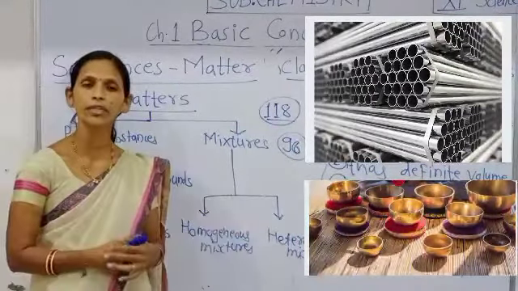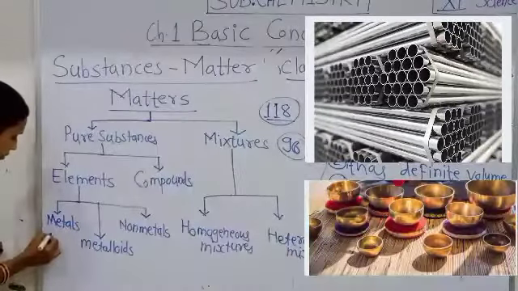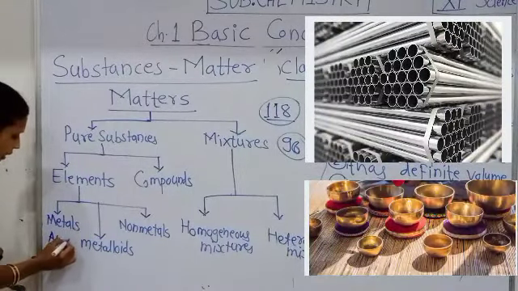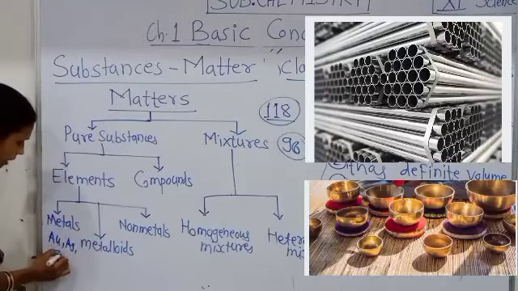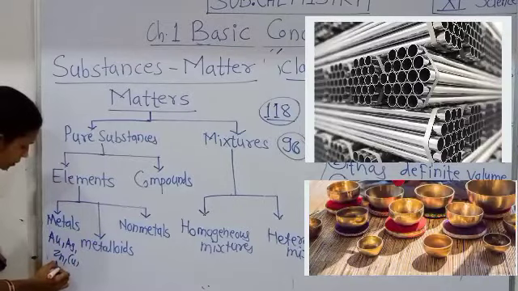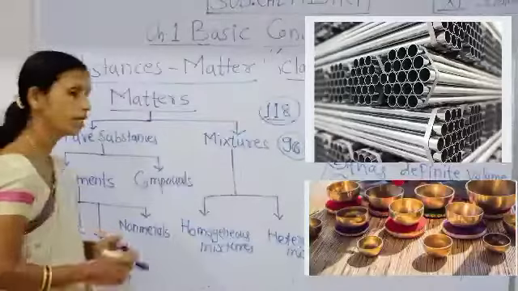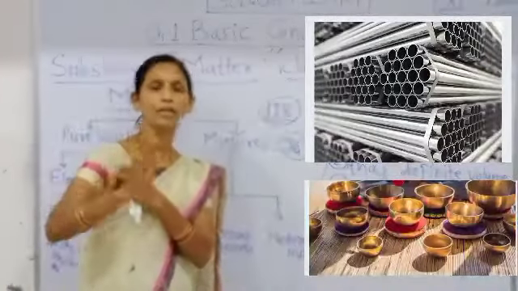All of you studied about that. Examples of metals: Au, gold; Ag, silver; zinc, copper, arsenic. Those are a few examples of metals.